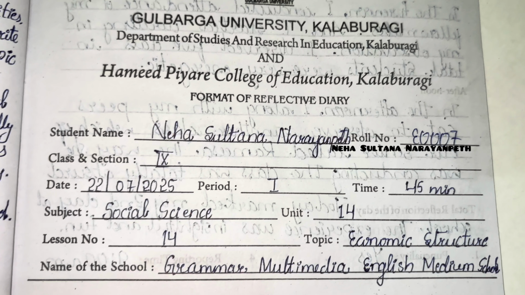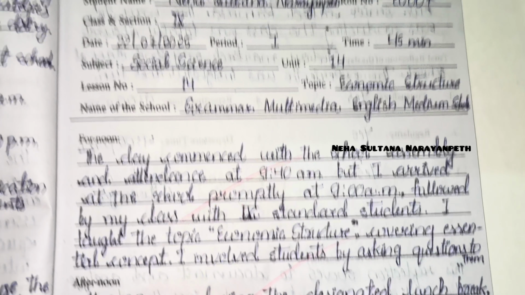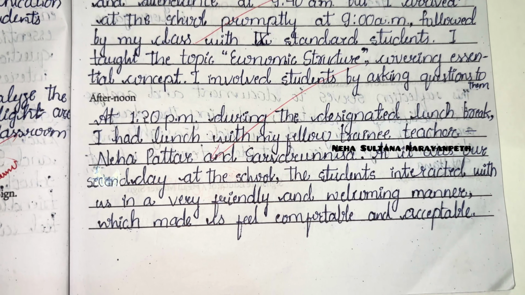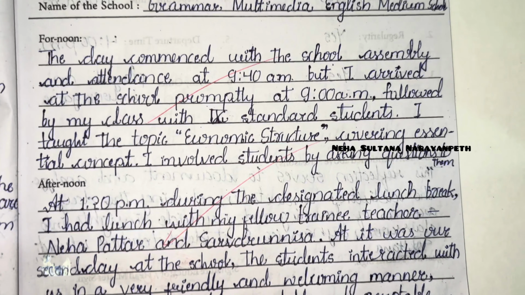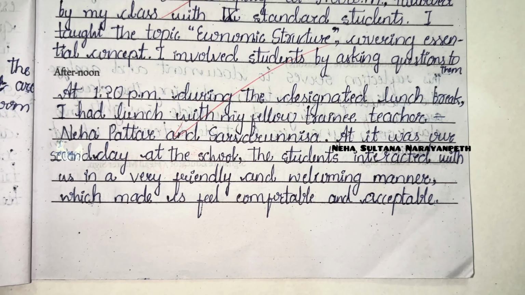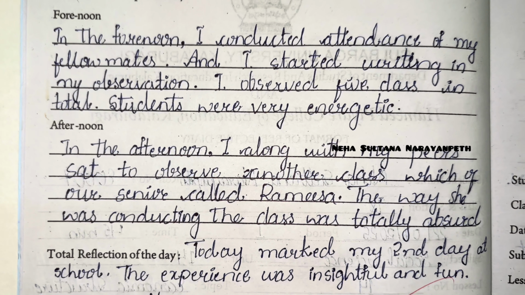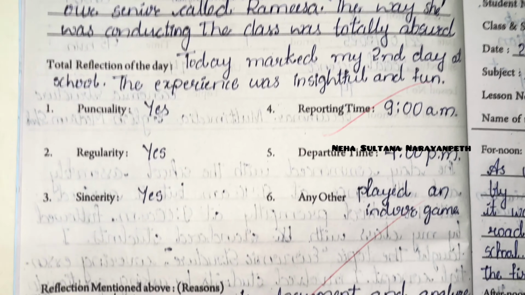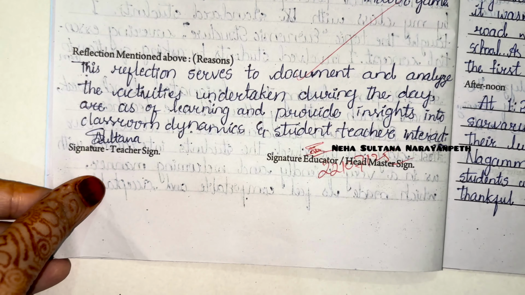Just as an example of a daily entry, I began by writing that the day began with the school assembly at 9 a.m., followed by my class with the students of 8th standard. I taught the lesson on the mentioned topic, and observed the students participated with great interest. They were actively involved in the activities planned during this session. Like this, you have to write in your reflective diary.